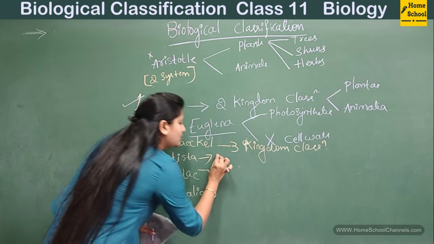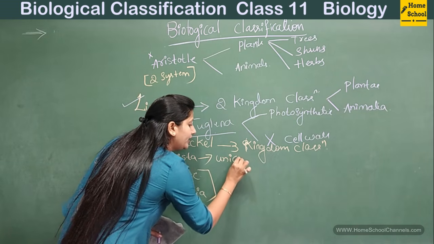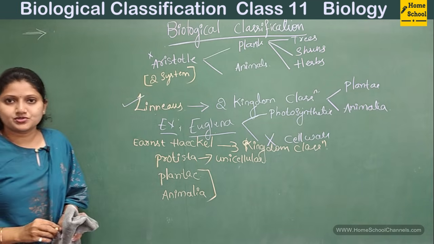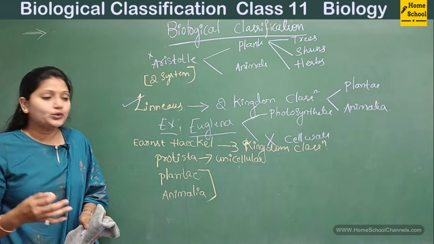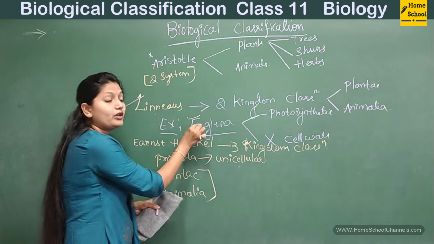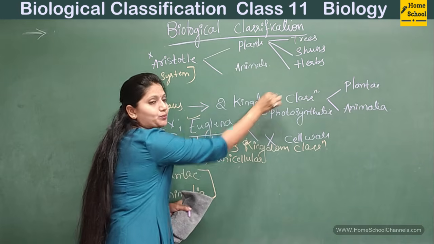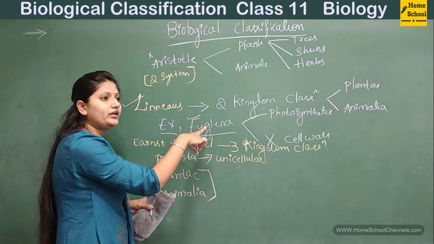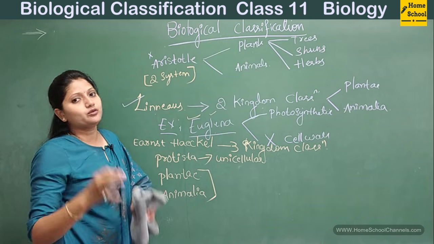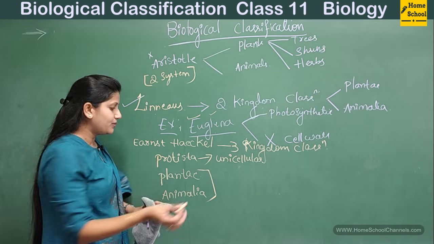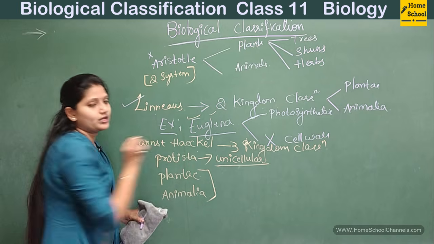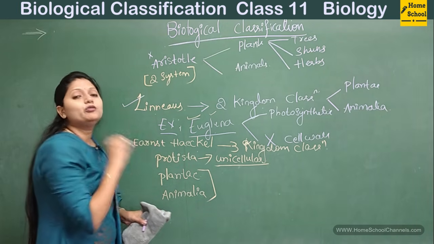So Protista majorly included unicellular organisms. See, as with Euglena, we were not able to place Euglena into plants or animals. So what they did was place all such unicellular organisms under one particular group. That was the idea behind it, and they came up with Protista, which included all the unicellular organisms. But now, how about fungi?